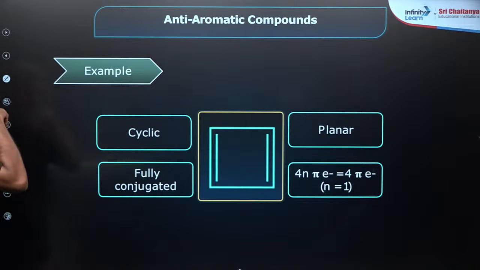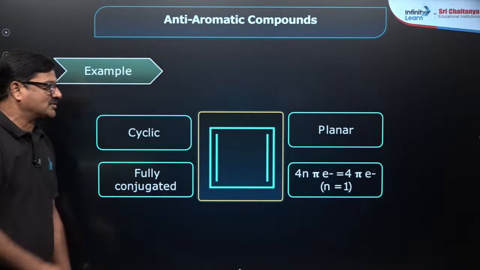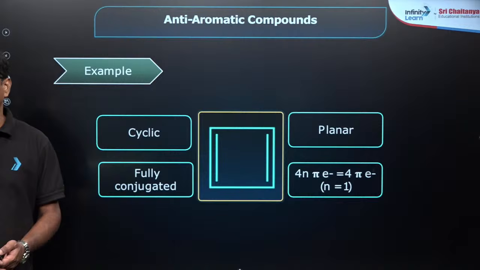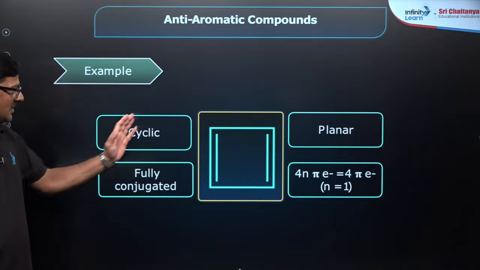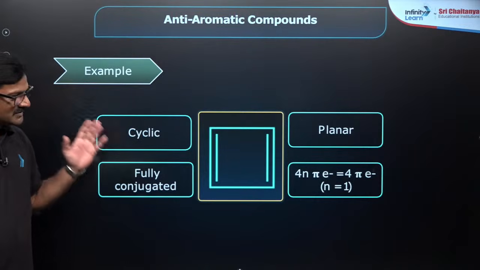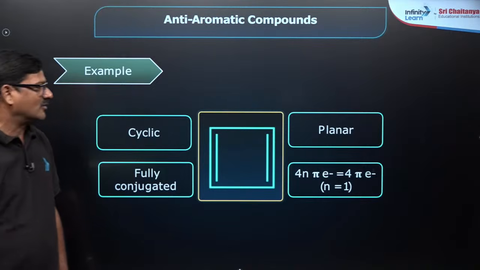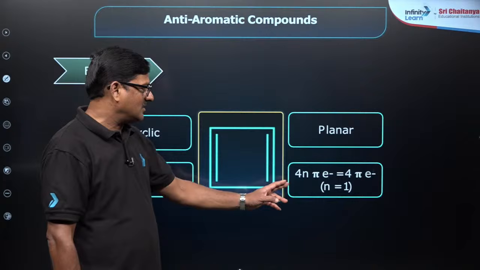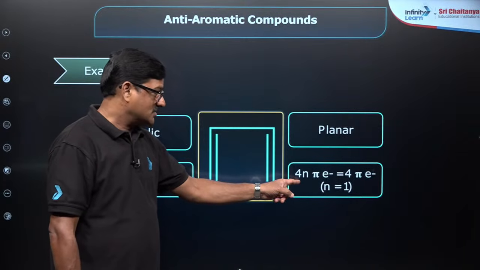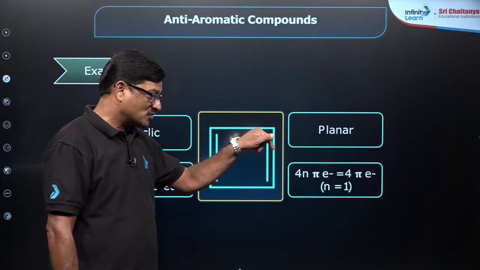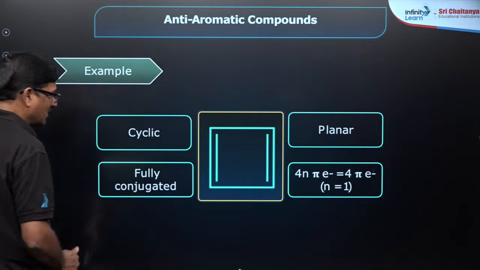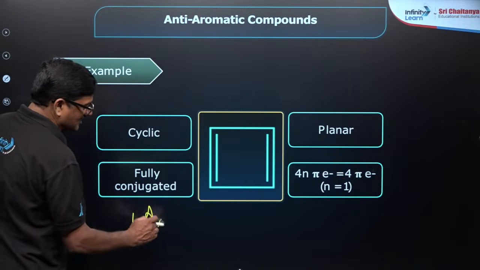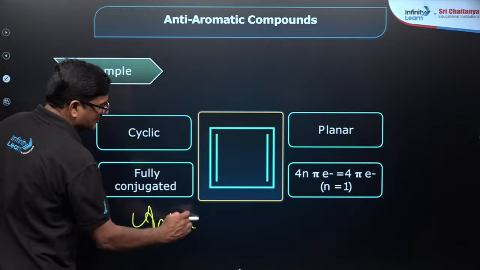For example, you can see this is cyclobutadiene. It is a cyclic system and it is also fully conjugated, but you are going to have 4n pi electrons. It is not 4n plus 2, so it is said to be anti-aromatic.